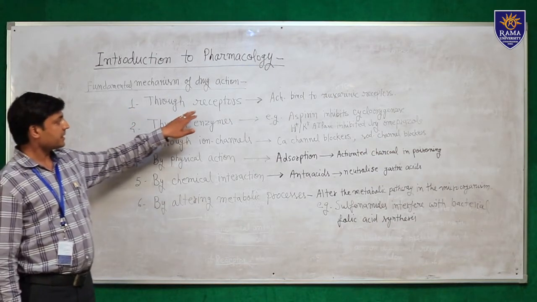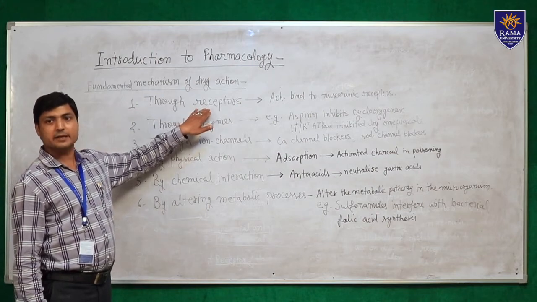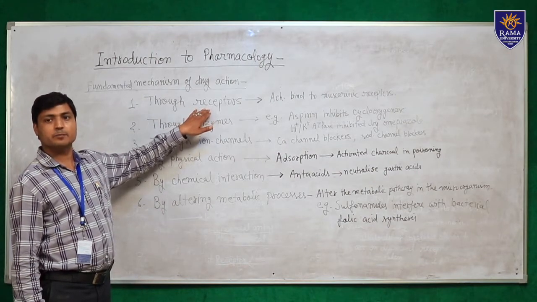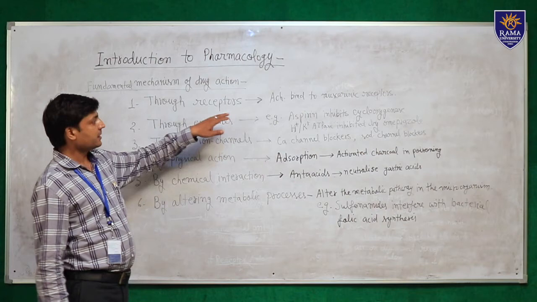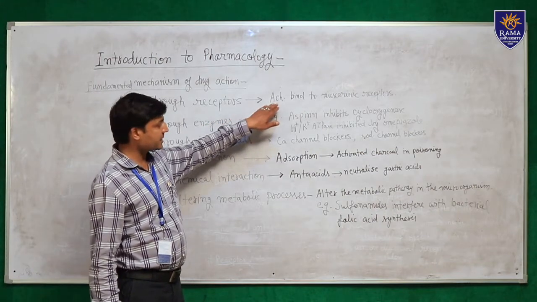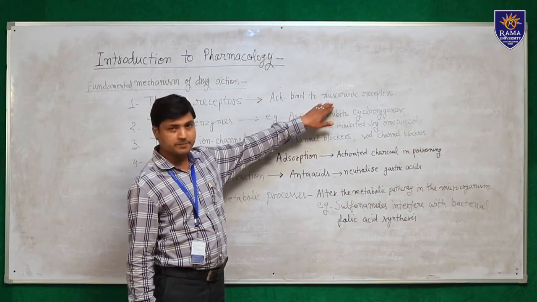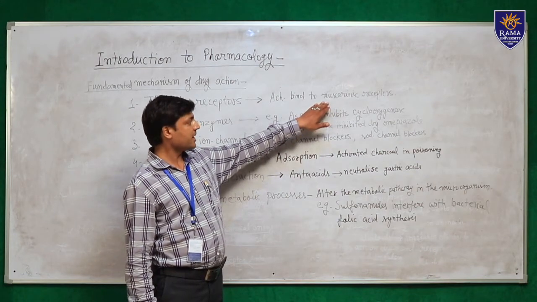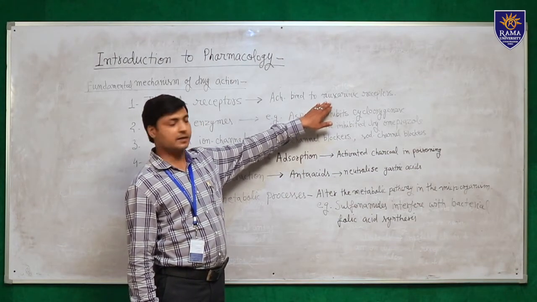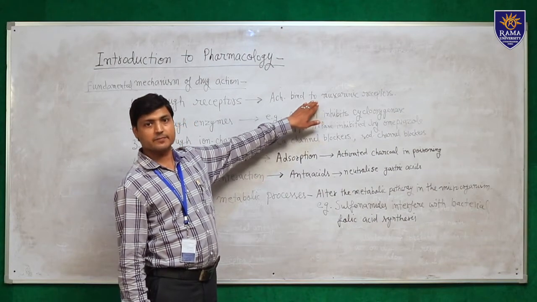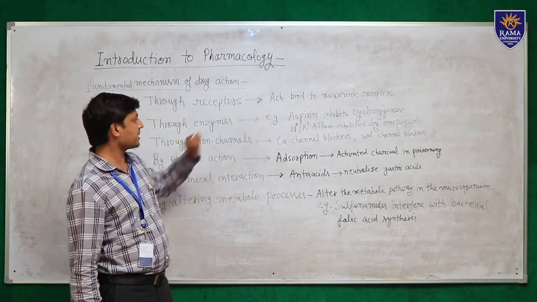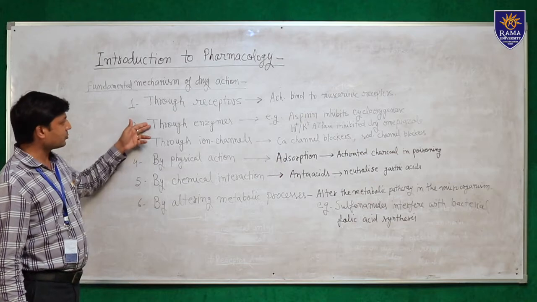In receptors, a drug binds or interacts with the receptors and produces its effect. An example is acetylcholine. Acetylcholine binds to the muscarinic receptors present in the body, like M2 receptors present in the heart, and produces its effect by interacting with receptors. Second one, through enzymes.